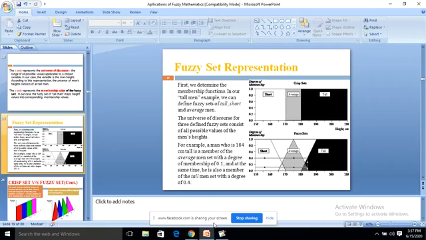The average man's height is shown. It has one membership value, 0.1, in one section, and in another section it has 0.4. This is the fuzzy case. For one set the membership value is very low, and in the other case the membership value is very high.